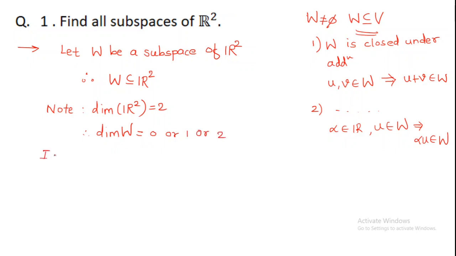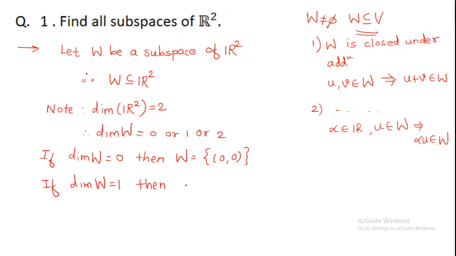If dimension of W is equal to 0, then our W is going to be singleton 0. But note, how does 0 of R2 look like? It is a 2-tuple, 0 comma 0. If dimension of W is 1, then what will be W?